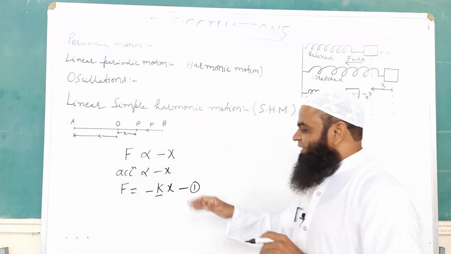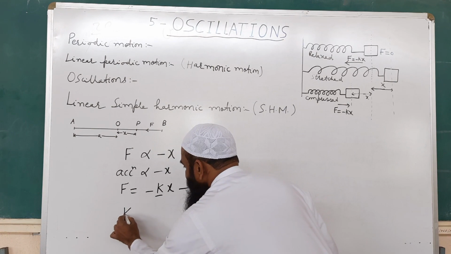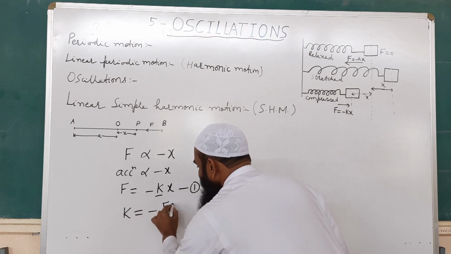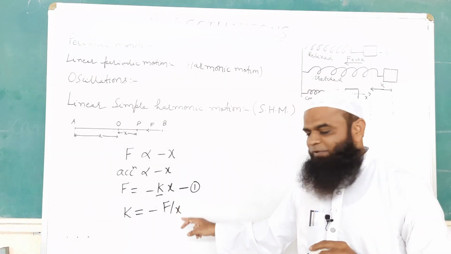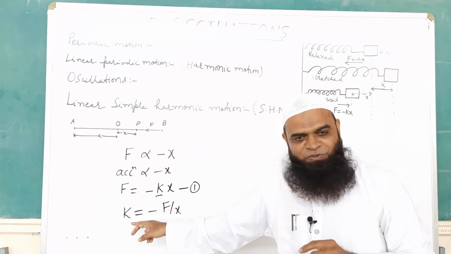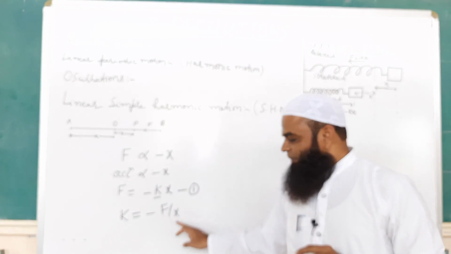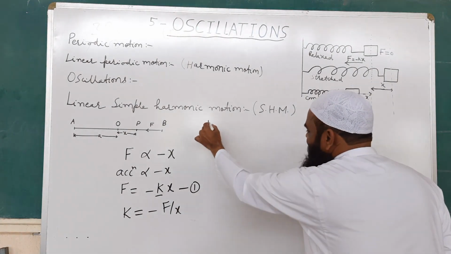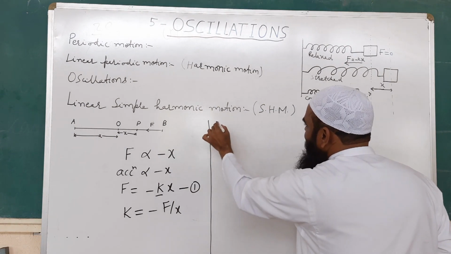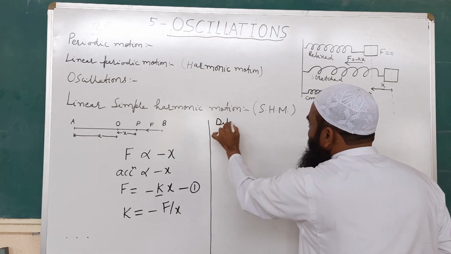We can also write k is equal to minus F upon x, or numerically its value is equal to F upon x. It is also called the force constant or force per unit displacement. So in order to derive the differential equation of linear simple harmonic motion, we will use equation 1.